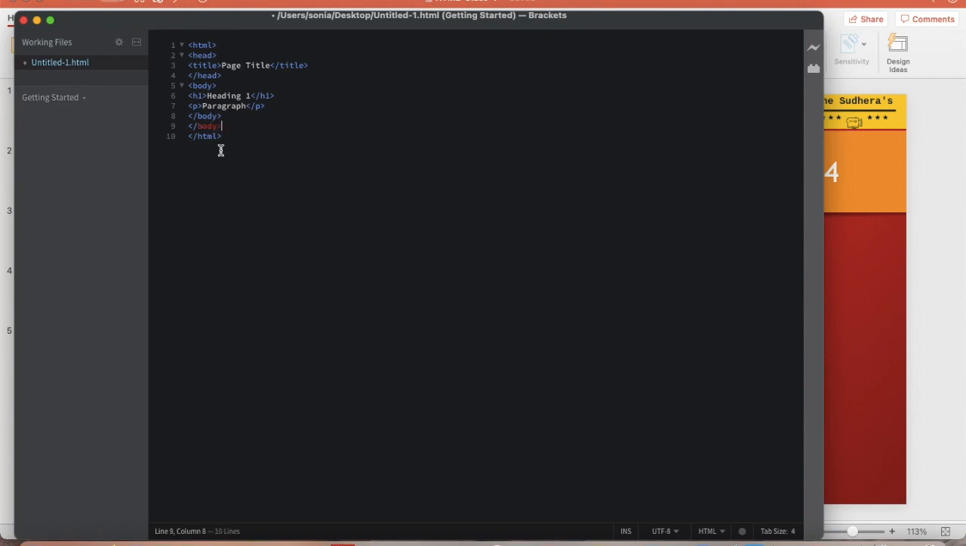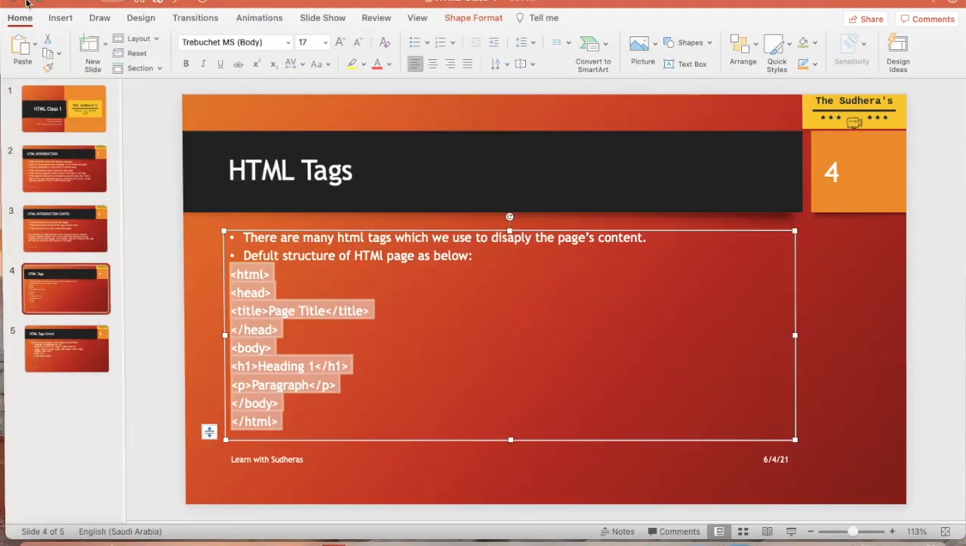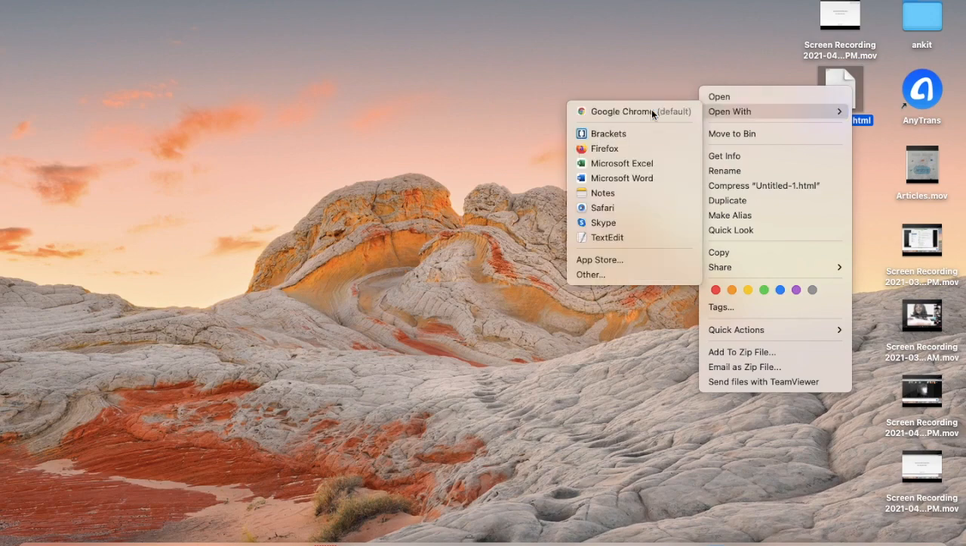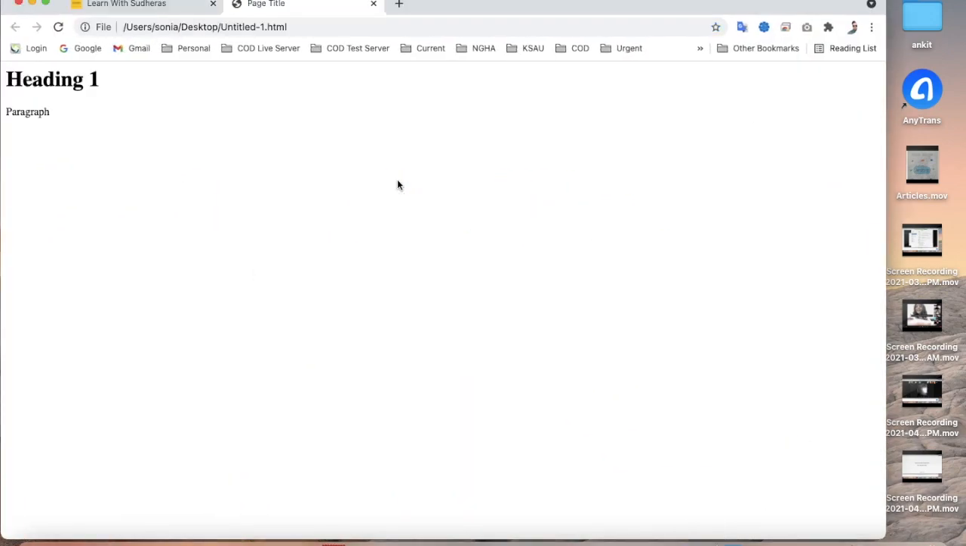I will just save this code, and go to the desktop. So this is my page. I will right click, open with Google Chrome. Let's open it in the browser. See, guys, you can see heading 1. This is big font. This is paragraph text. So this is the kind of difference I want to show you. The page title also, you can see the page title.